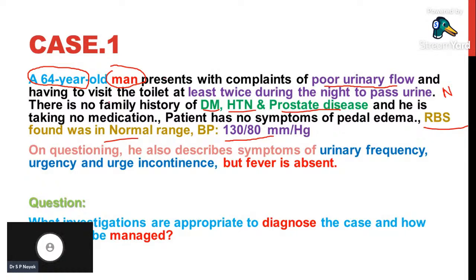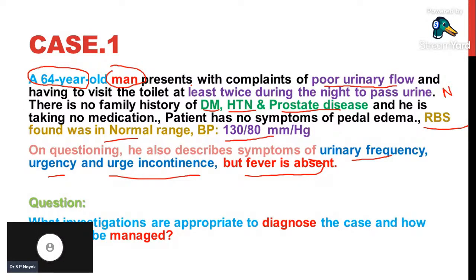Okay, so this is the case. On further questioning, the patient describes the symptoms of urinary frequency, urgency, and urge incontinence, but fever is absent. So this is the case.